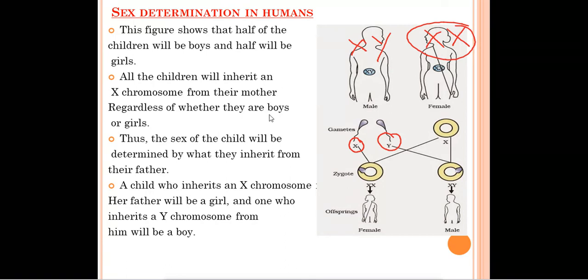So all the children, whether a boy or a girl, will get an X chromosome from their mother. If the child is a girl child, she will take an X chromosome from the mother, and if the child is a male child, it will take a Y chromosome from the father. So this was all about sex determination in humans.